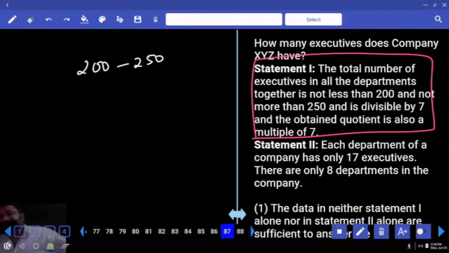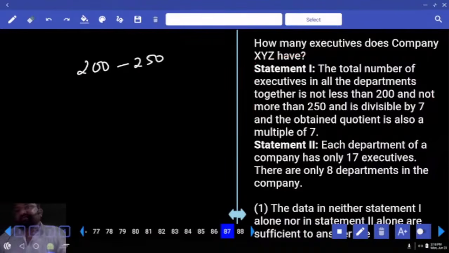Is this clear? Then he says the number is divisible by 7, and the obtained quotient is also a multiple of 7. The number is divisible by 7.